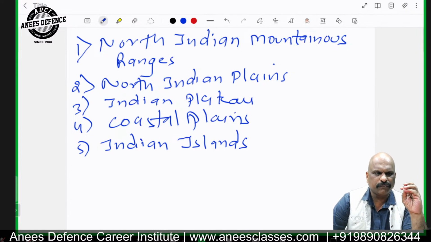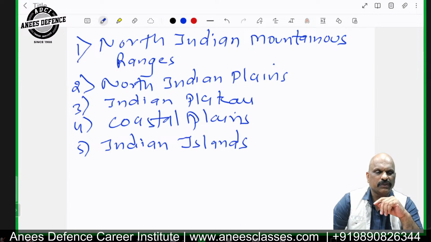So these are basically the four parts, that is Babbar Plains, Bhangar Plains, Khadar Plains, and Delta Plains, which form the North Indian plains of India. Students, hereby I would conclude the two geographical divisions of India.